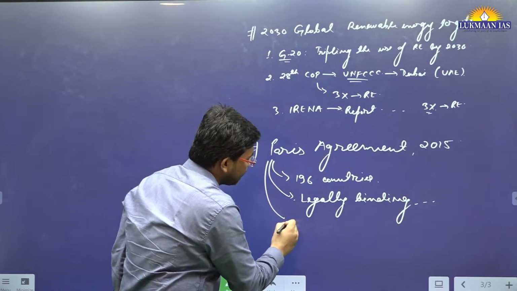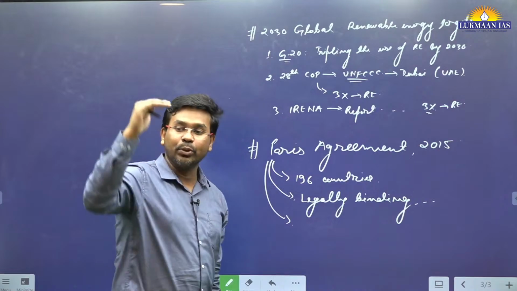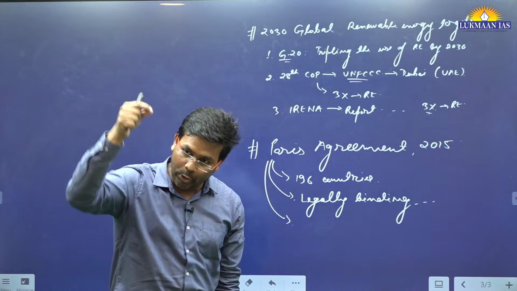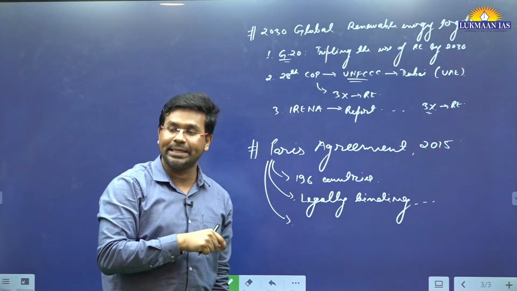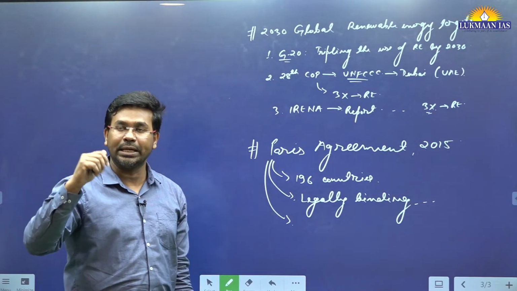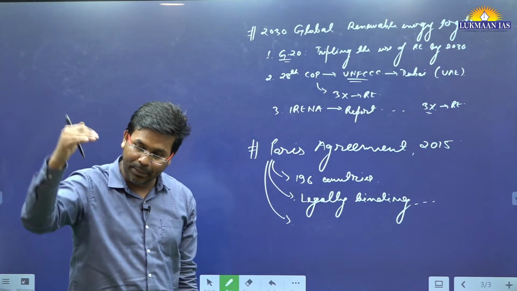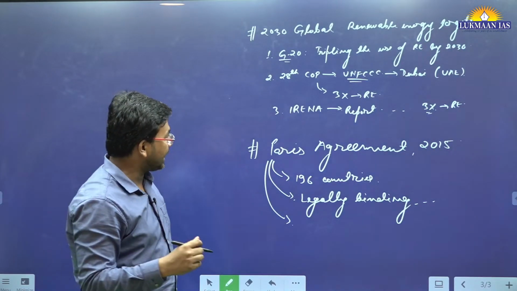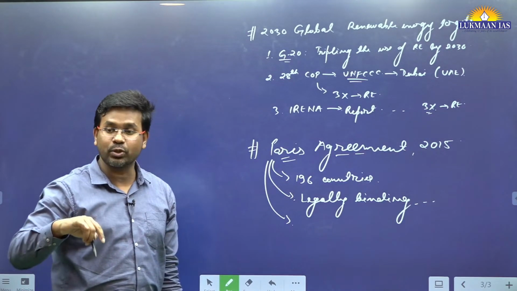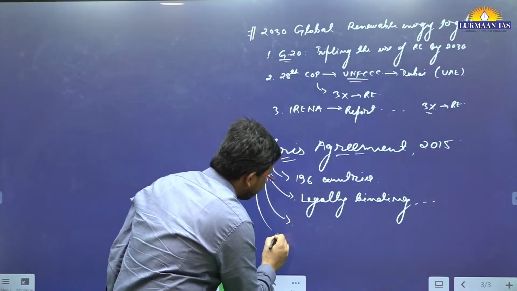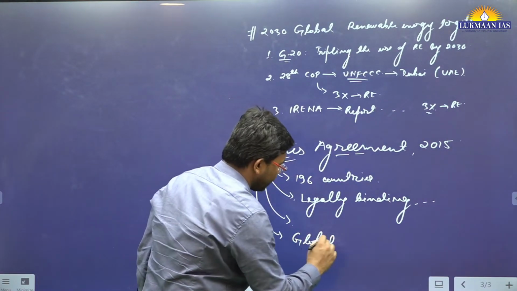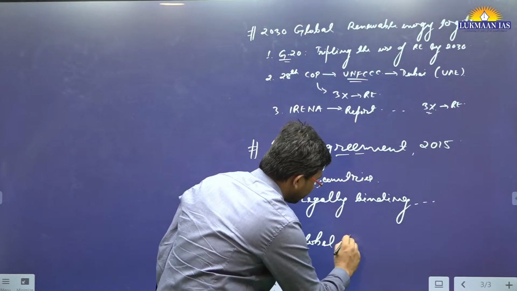So under this, what do they want to do? They want to keep the global temperature rise below 2 degrees centigrade as compared to the pre-industrial level, right? And if possible, they want to limit it to 1.5 degrees centigrade above the pre-industrial level. So that's the target of the Paris Agreement. And under the Paris Agreement there is also a global stocktake report, which means a report is released every 5 years.